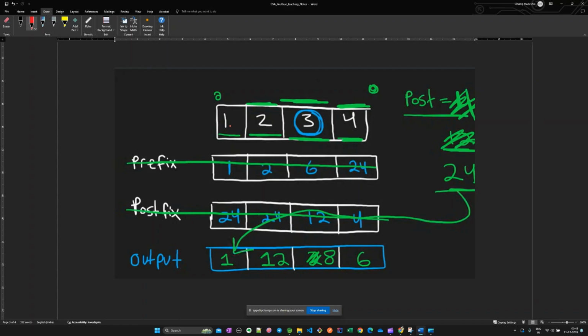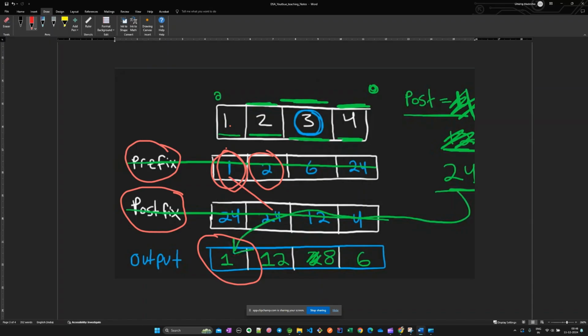So we have prefix and postfix elements which we need to multiply and get the answer. Okay, so here prefix is 1 and postfix is 24. For this number, just imagine what would be the prefix? Prefix would be 1. What would be the postfix? Postfix would be 12. Okay, so 12 into 1, that would be our output.